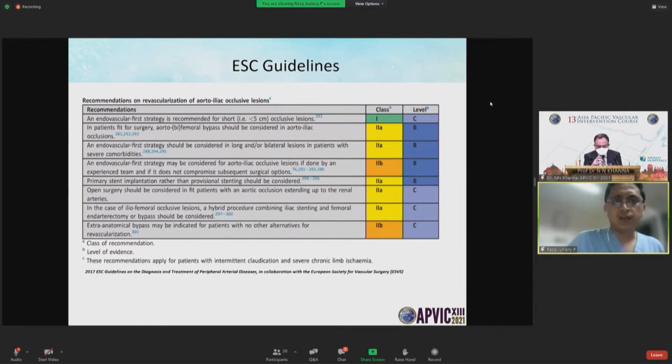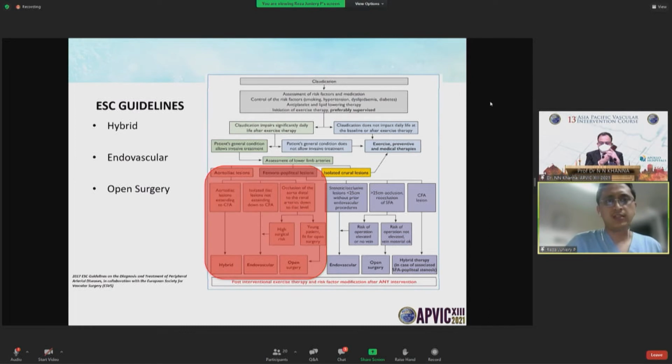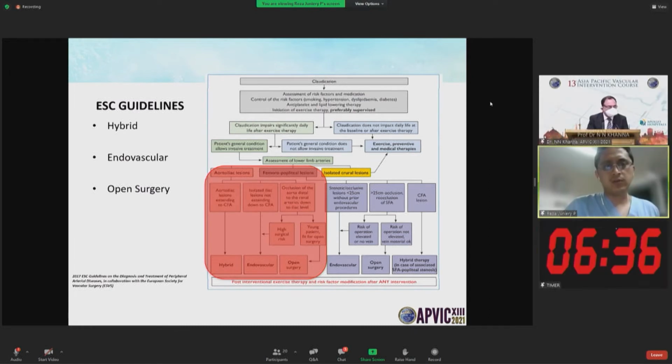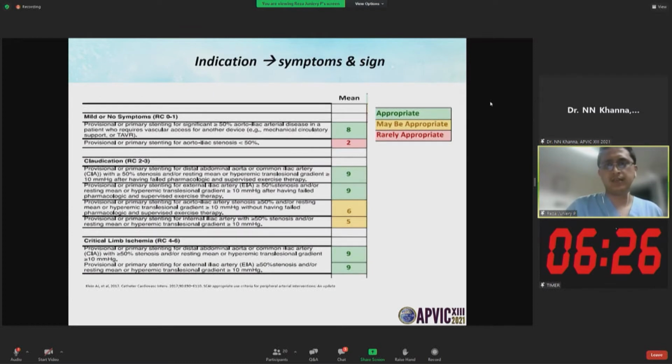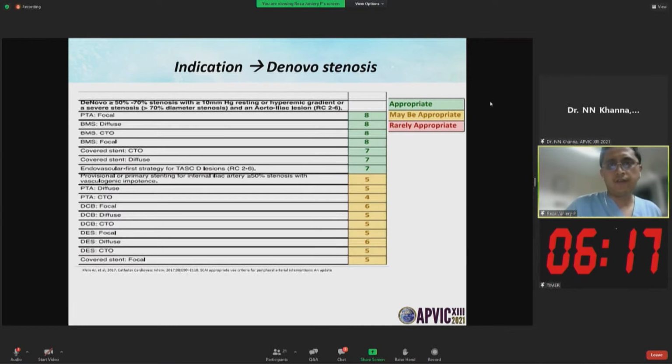In the guideline, an endovascular strategy is recommended for short occlusion patients, class 1. The guideline also shows a hybrid procedure, endovascular and open surgery, for aortoiliac lesions. The indications are mild symptoms, claudication, and critical limb ischemia, where intervention is appropriate. For novel stenosis, we can manage with a bare metal stent.